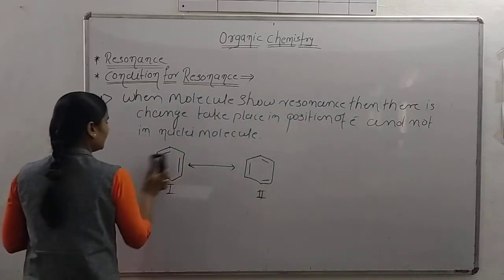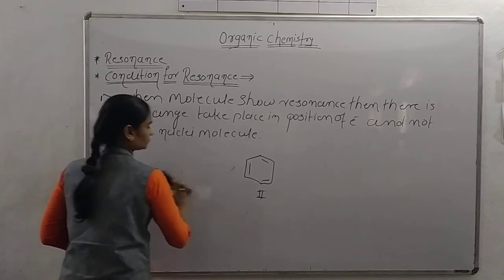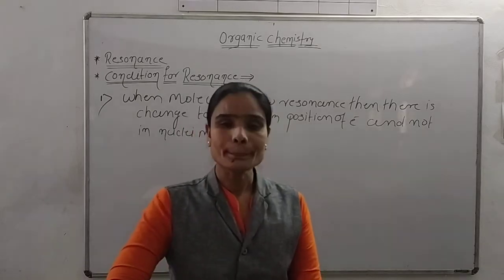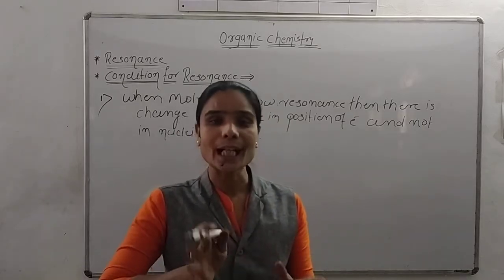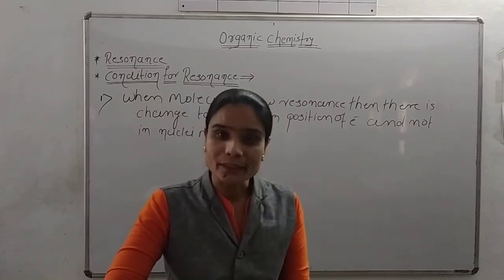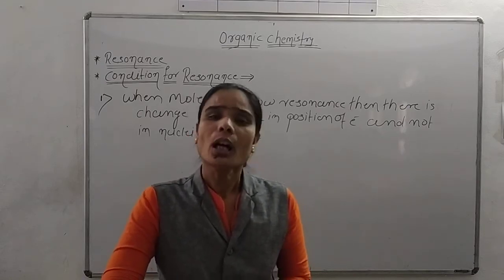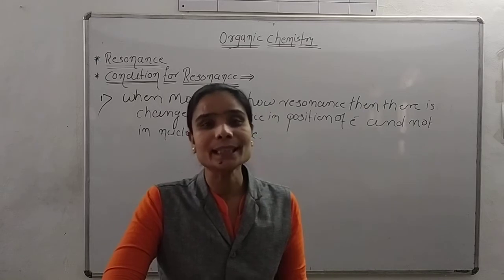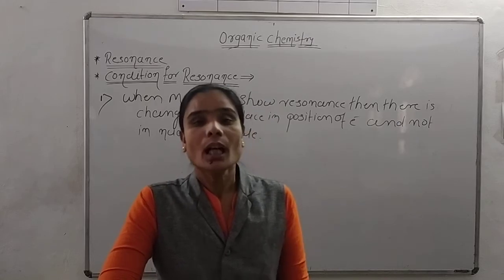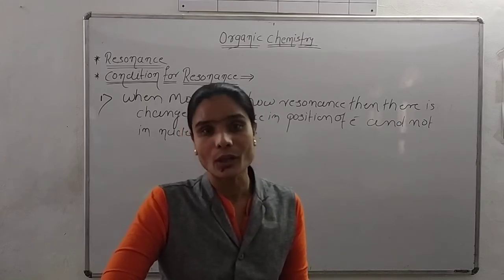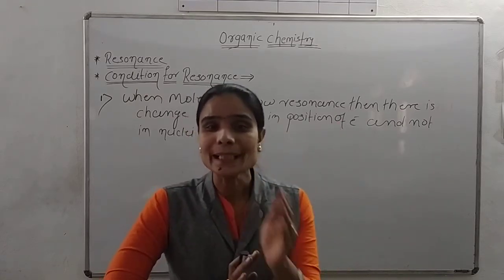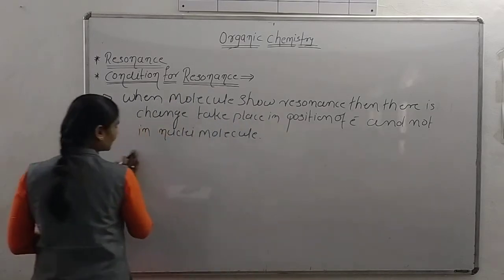Second, in a resonating structure, the total number of paired or unpaired electrons is the same as in the original molecule. Whatever the number of paired or unpaired electrons in the original molecule, that same number is also present in the resonance form. There is no change in the number of paired or unpaired electrons. This is the second condition.